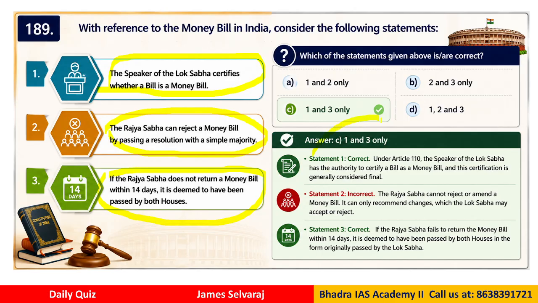So statements 1 and 3 are correct. Why? Because Rajya Sabha cannot actually reject or make changes to a money bill. It can only make some suggestions, but the Lok Sabha will have to accept or reject that part. So Rajya Sabha has got a limited power when it comes to the money bill. Clear now? So therefore, statement number 2 is incorrect.